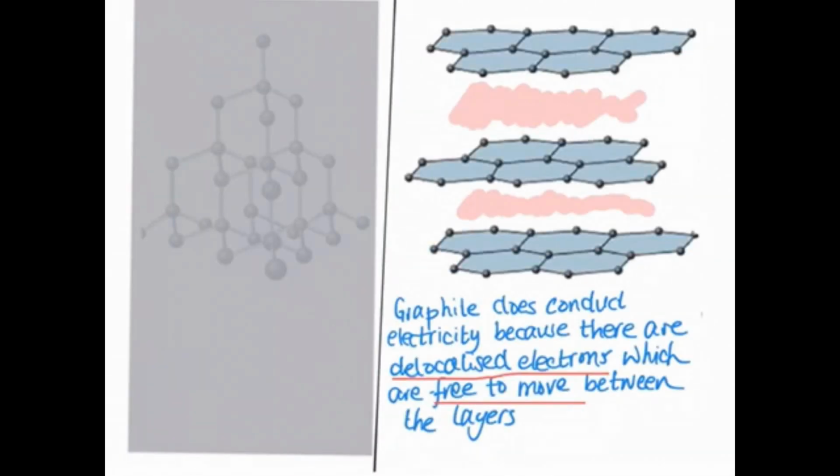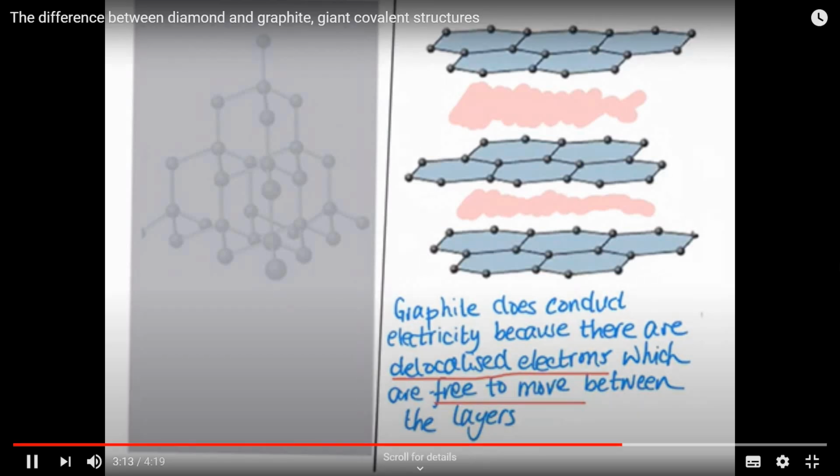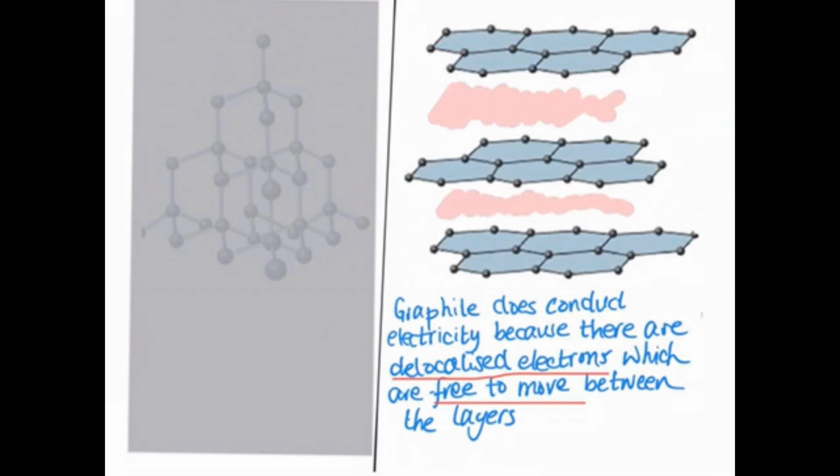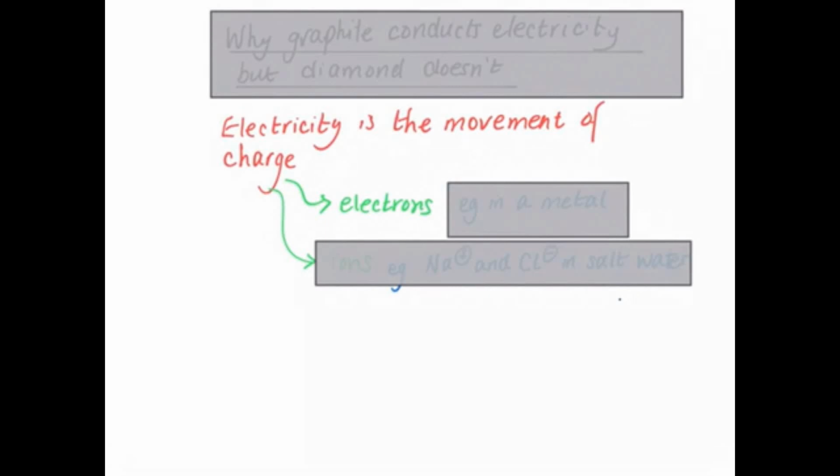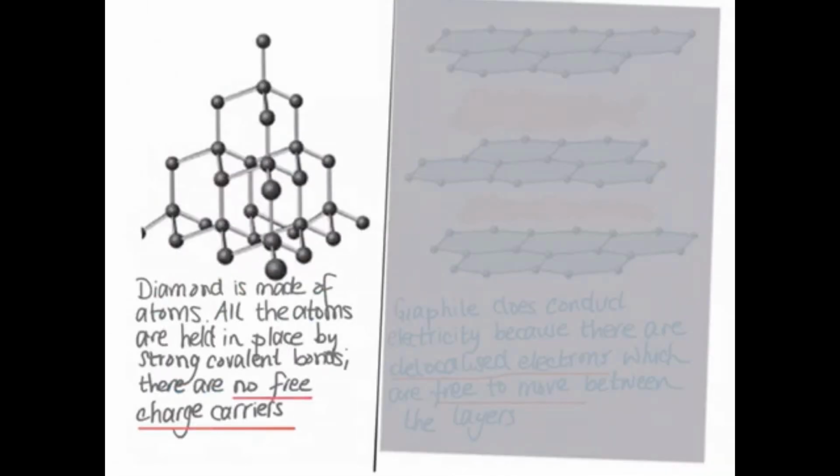Graphite conducts electricity because there are delocalized electrons between the layers, and these delocalized electrons can move. If you imagine these are some delocalized electrons, these can move. And remember, we said that electricity is the movement of charge, and it can be the movement of electrons or ions. Because in graphite there are delocalized electrons, and these electrons can move, graphite conducts electricity. That's different to diamond.